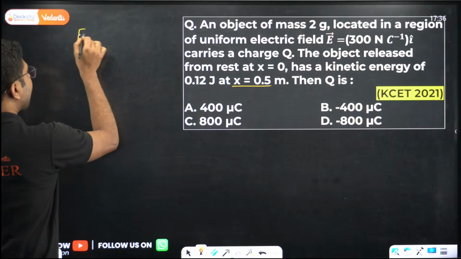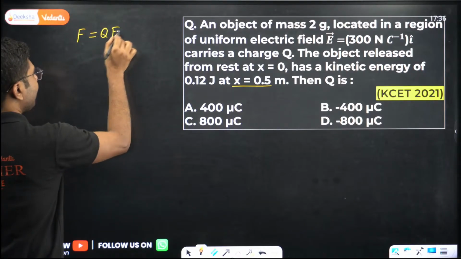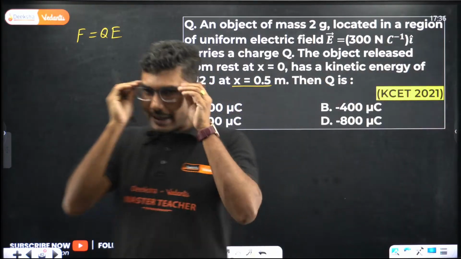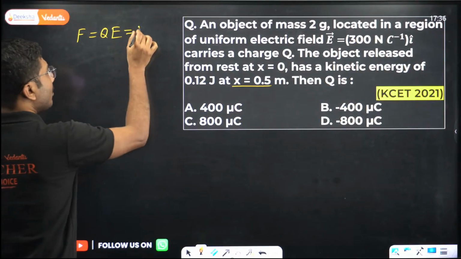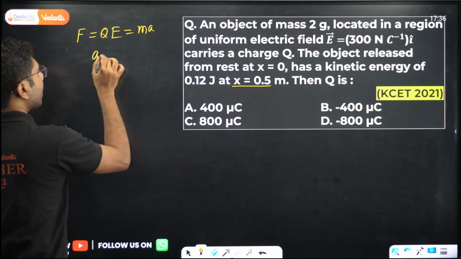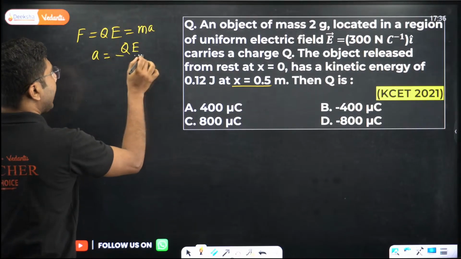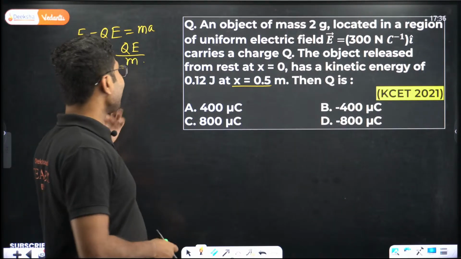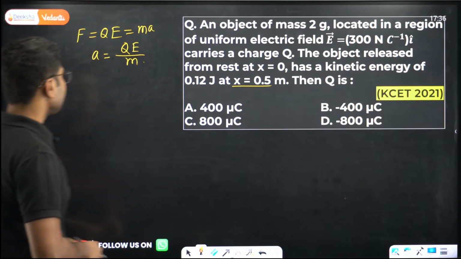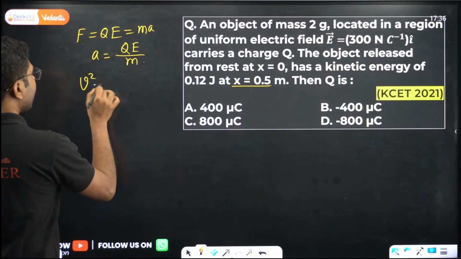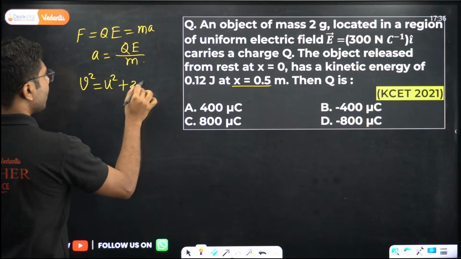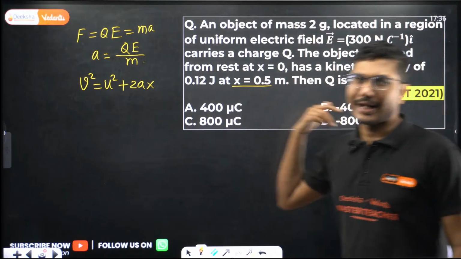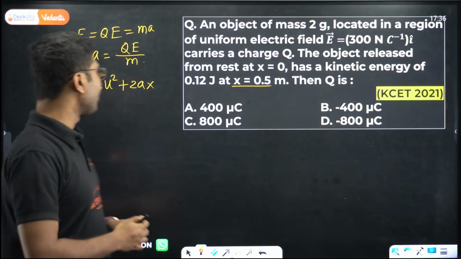We know that force acting on a charged particle is Q into E. Style is the same. Only thing is the formula will be slightly different at the end. Now that is equal to ma, or a equals QE by m. So acceleration is calculated. Now distance you have to calculate, and from distance you have to calculate the velocity. So v square equals u square plus 2ax, because it is given as x, we are writing x.